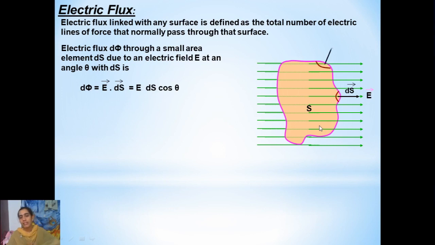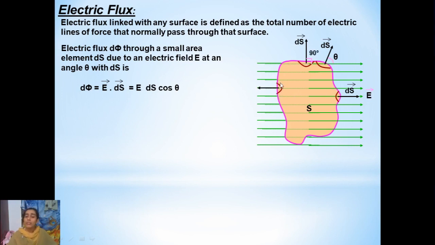For that, let us consider one more small surface element. Say suppose ds vector. Here the normal to the surface element will be in this direction, so it is making a certain angle theta with respect to the electric field. Similarly, one more small area we can consider which is making 90 degrees with respect to the electric field.